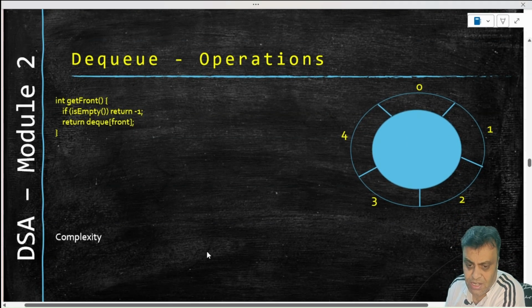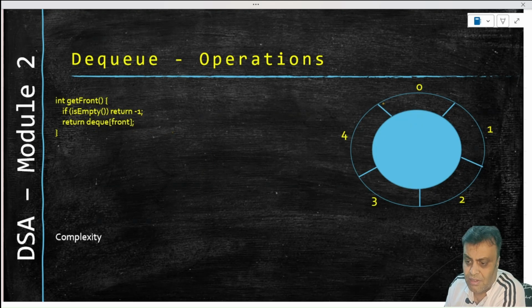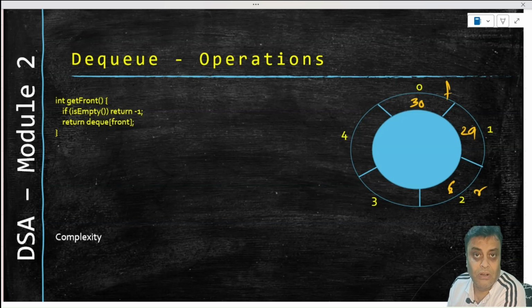Now get front is one more operation, and it's very simple. So if the queue is not empty, let's say I have pushed 30, 29 and 6, right? Where is my front? Front is here, my rear is here, right? So get front is not going to return empty. DQ front is already pointing to 30, so get front will return me 30.